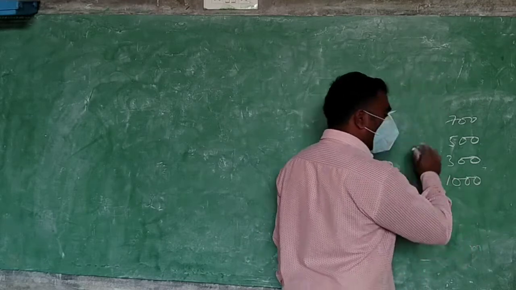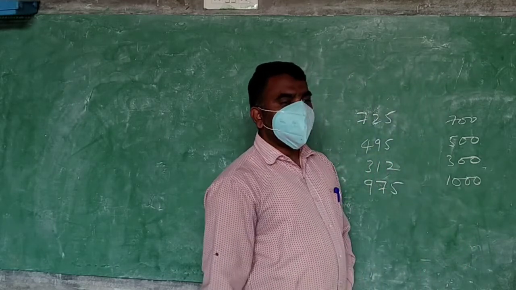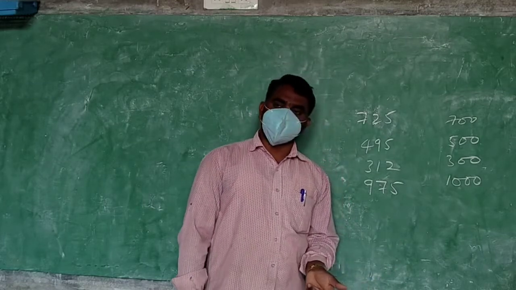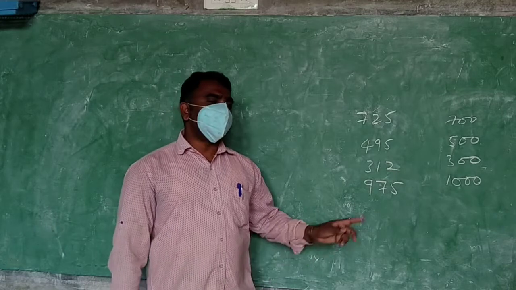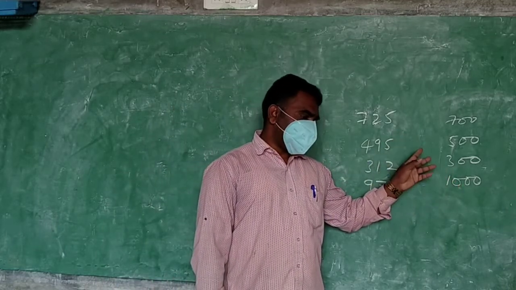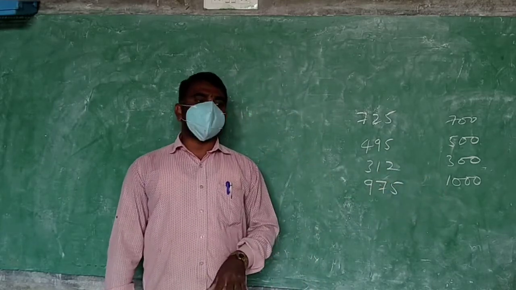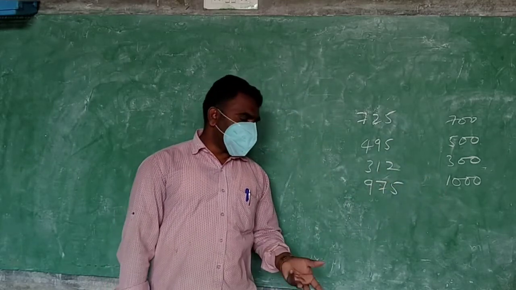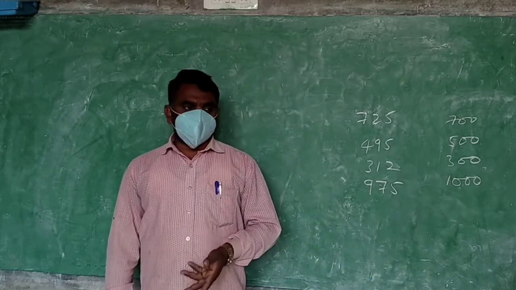Like that you have to take the closer 100. When it is a 2-digit number, you will take the closer 10. Here 3-digit numbers are there in our problem, so we will take the closer hundreds. Then we will do the addition or subtraction, whatever is needed.